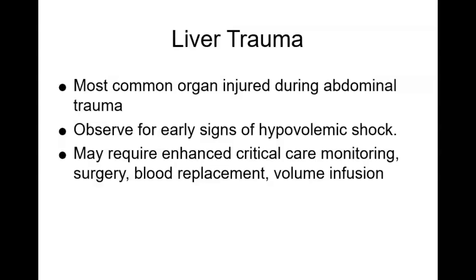The liver is one of the most common organs to be injured in patients with abdominal trauma. Damage or injury should be suspected whenever any upper abdominal or lower chest trauma is sustained. The liver is often injured by steering wheels and vehicular crashes.